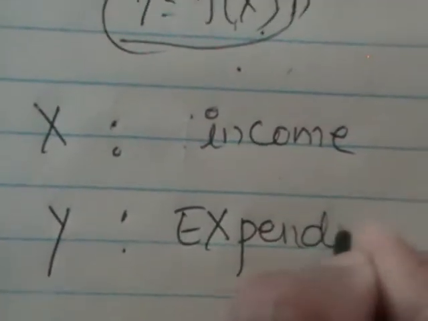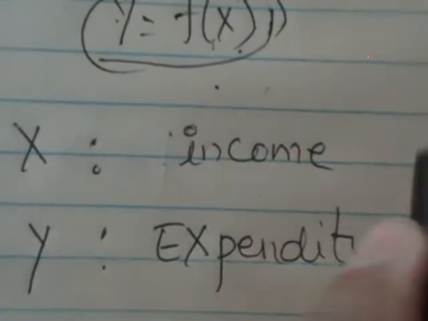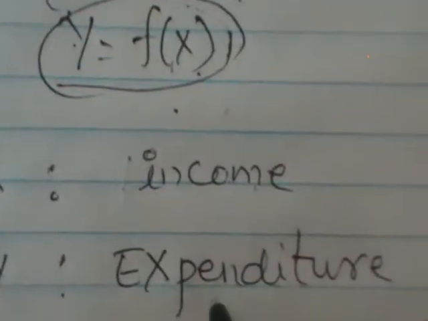Whenever we have two variables, let us say x and y, where x is the variable indicating income and y indicates expenditure, we observe a dependency between these two variables.